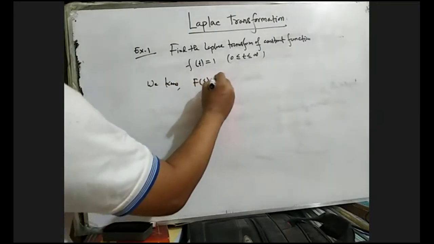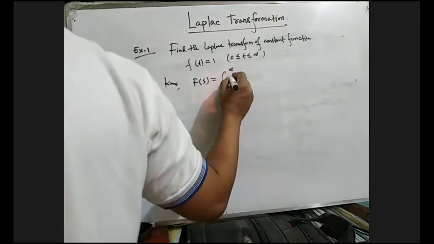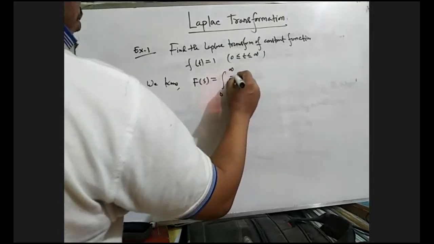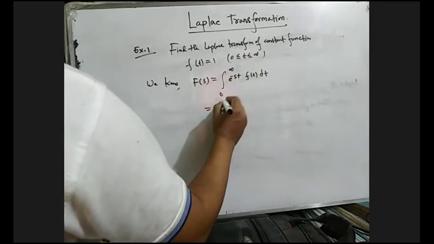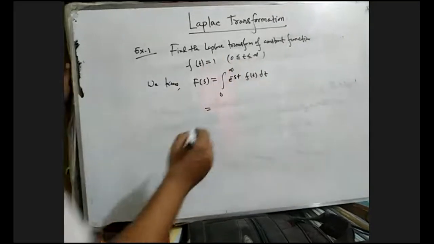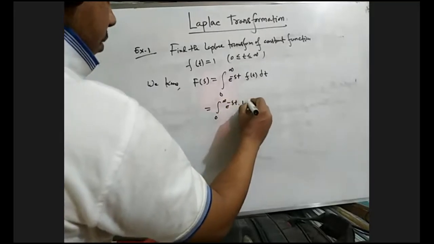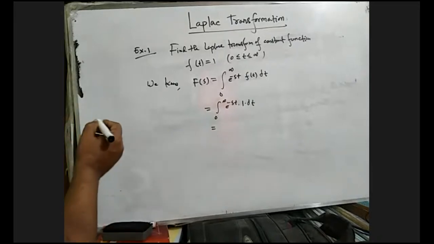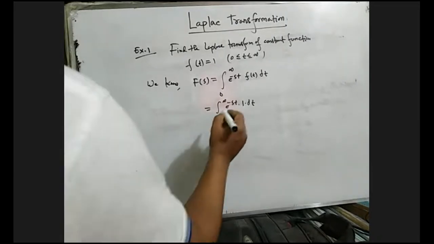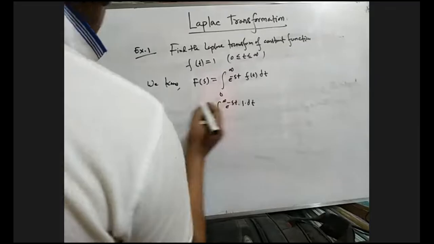Okay, so the Laplace transformation, we know by the definition: F(s) equals the integral from 0 to infinity of e to the power minus st times f(t) dt. Here f(t) equals 1. That means the integral from 0 to infinity of e to the power minus st dt. What is the e to the power x formula?